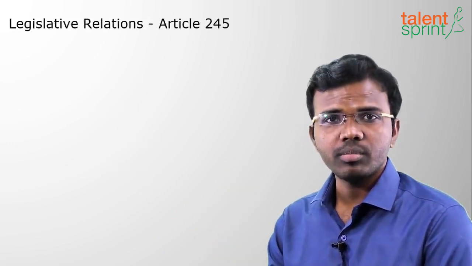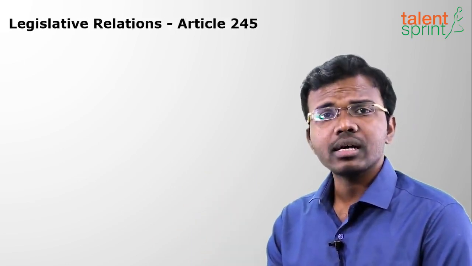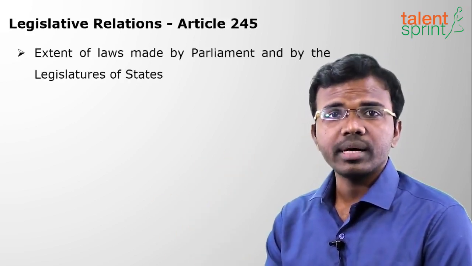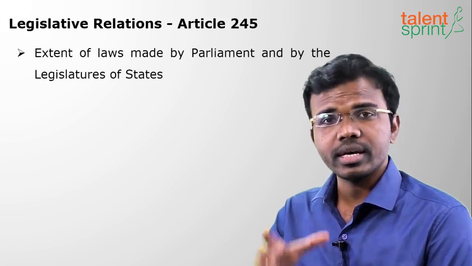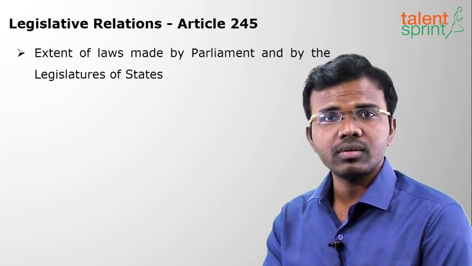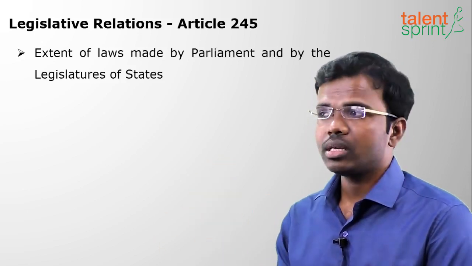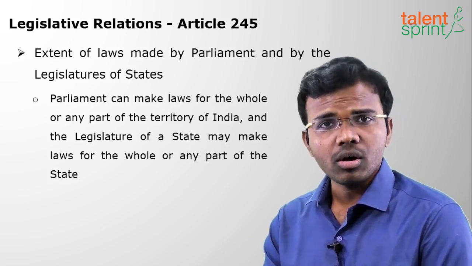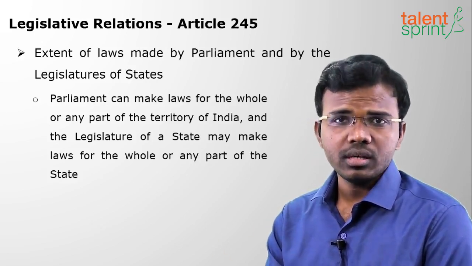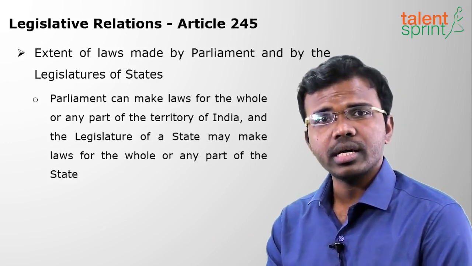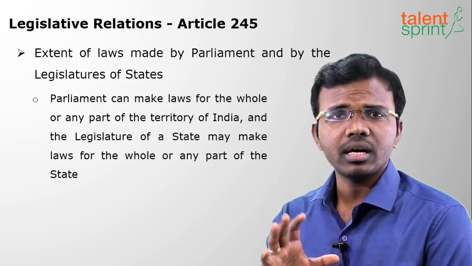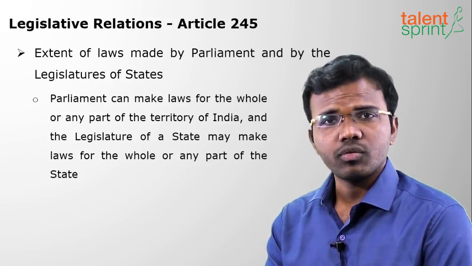In that, the important article is Article 245. So what does Article 245 say? It says the extent of laws made by the Parliament and the state legislatures. What is the extent? Till which territory it will be applicable. The Parliament can make laws for any part of the country. It may be under any state or it may be between two or more states.